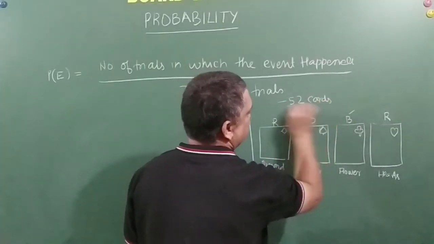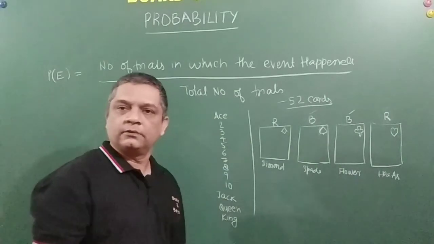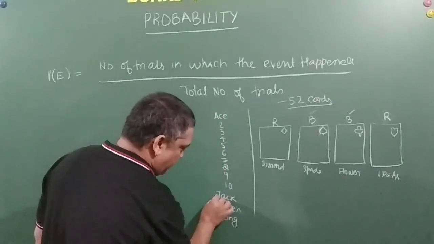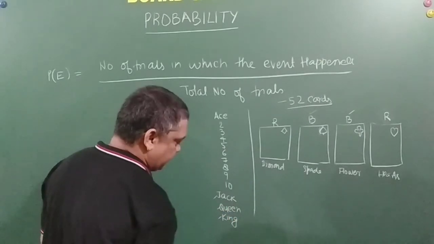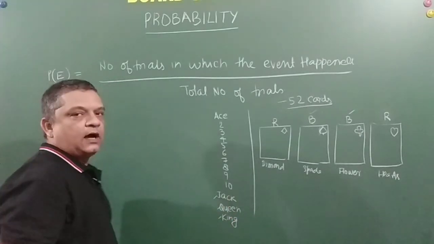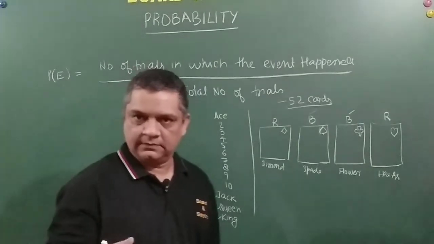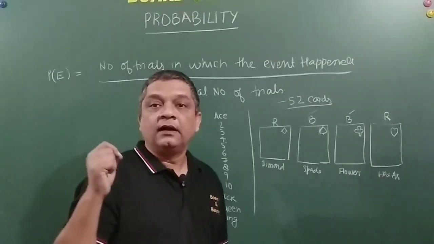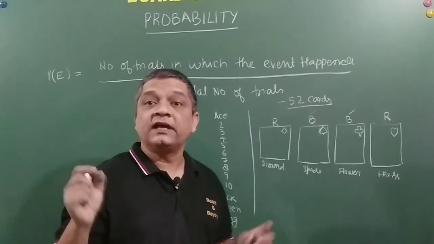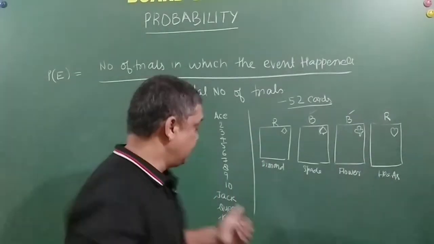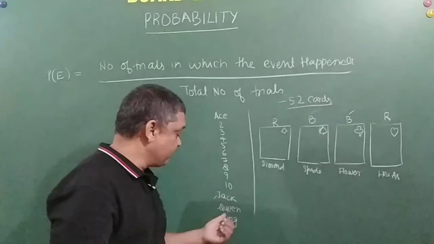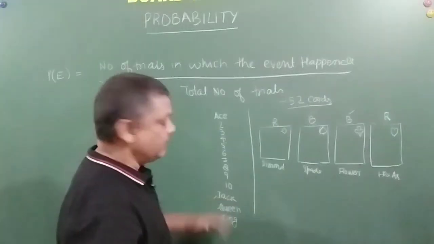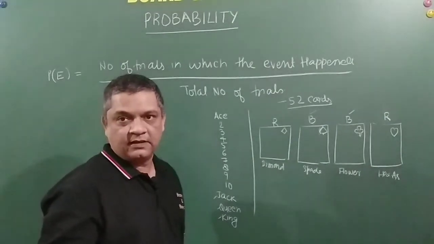That is 13 into 4, right friends? And these cards are called face cards. That means there will not be only digits written here, but there will also be a face on it. It will have a face of a jack, a queen and a king. So these 3 are called face cards.